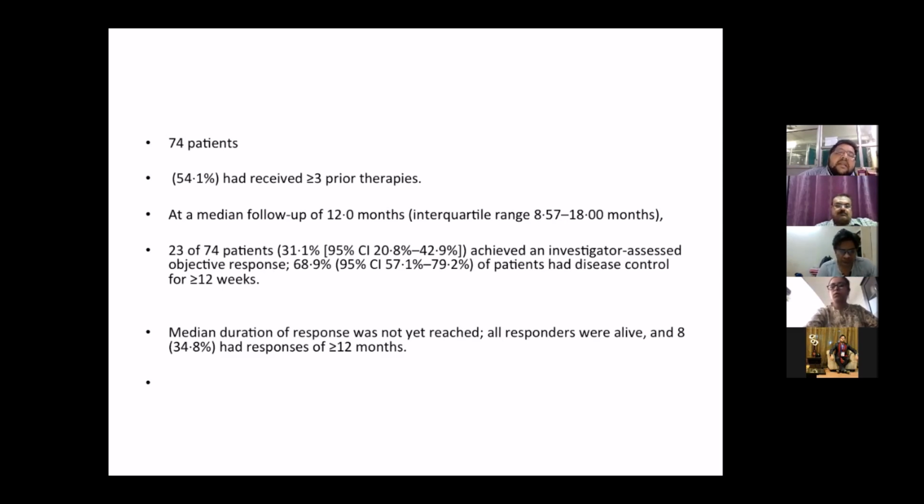54.1% had received more than 3 prior therapies. At median follow-up of 12 months, 23 out of the 74 patients achieved investigator-assessed objective response. That is, the objective response was assessed by the investigator using the RECIST criteria. The median duration of response has not yet been reached because all responders are still alive and have a response of more than 12 months.